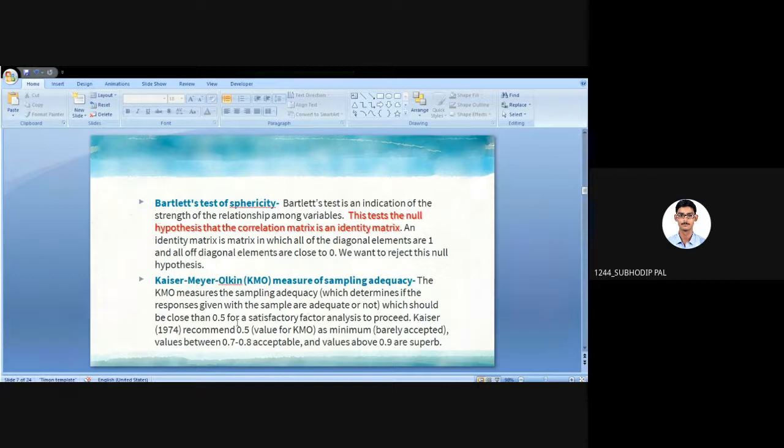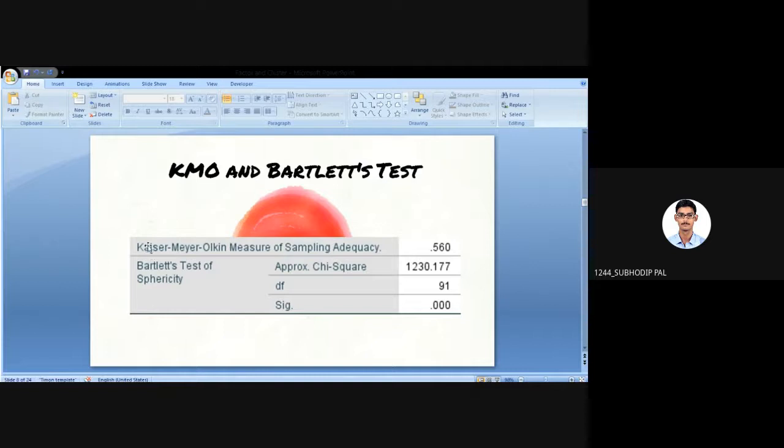It is recommended by the researcher, whose name is Kaiser, that the value should be at least 0.5, then only we'll accept that. Between 0.7 and 0.8 it is acceptable, and a value above 0.9 is superb. Next, this is one output after running the factor analysis. The KMO value I'm getting is 0.56, right? It's more than 0.5, so you can say it is acceptable, correct?